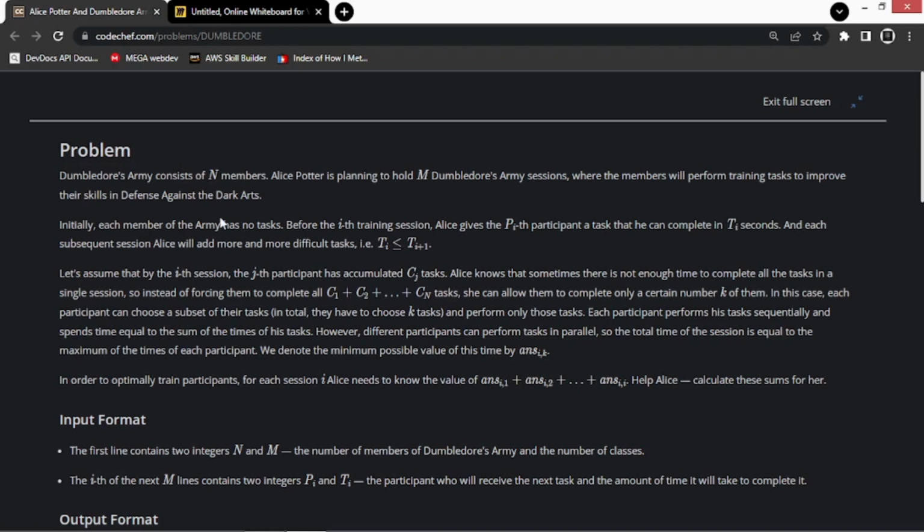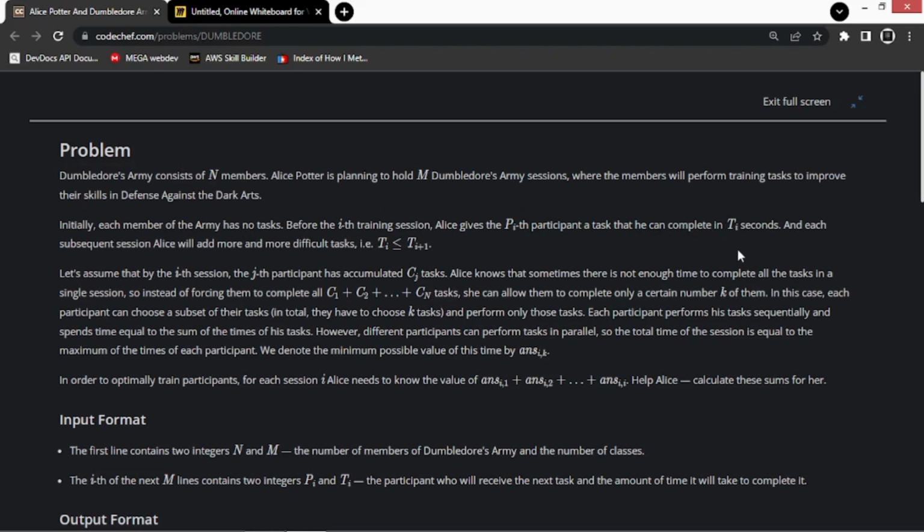So Dumbledore's army consists of n members, and Alice Potter is planning to hold m Dumbledore's army sessions where the members will perform training tasks to improve their skills in defense against the dark arts. Initially, each member of the army has no tasks. Before the ith training session, Alice gives the pi-th participant a task that he can complete in ti seconds.